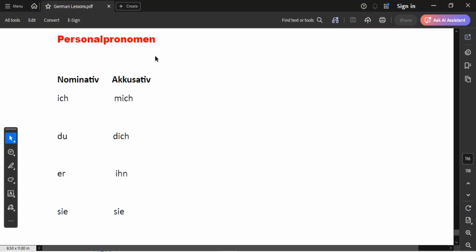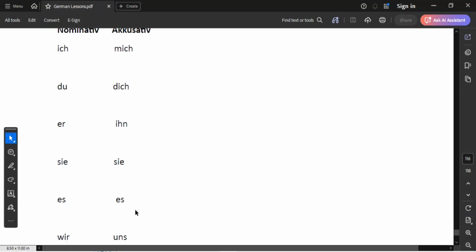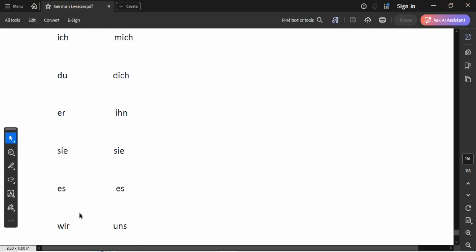Now, I want us to go ahead and look at personal pronouns, both in nominative and in accusative. In nominative, ich, in accusative it will be mich. Du, it will be dich. Er, it will be ihn. Sie, it is still going to remain sie. Es, it will be es. Wir, it will be uns.